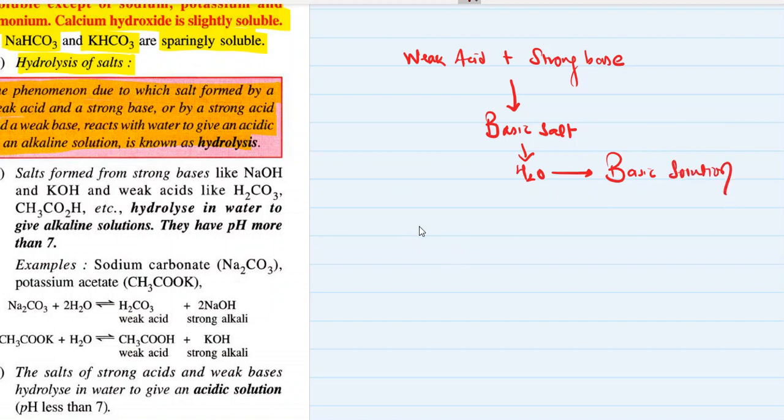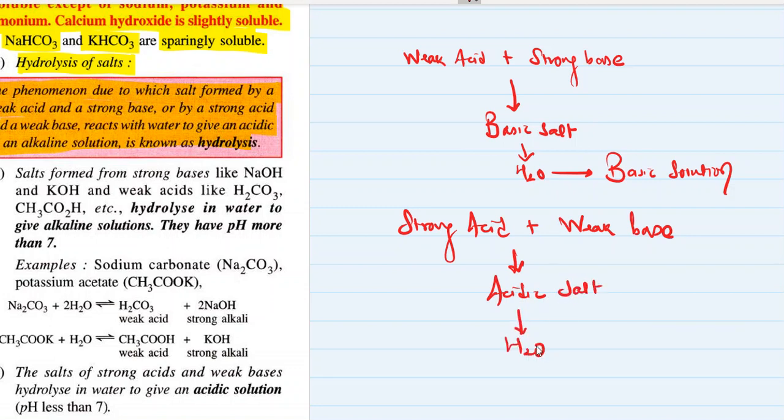On the contrary, strong acid plus weak base also react in a neutralization reaction, but the salt formed is an acidic salt. This acidic salt when put in water furnishes more hydronium ions as compared with hydroxyl ions, and that's why this solution of acidic salt in water is known as an acidic solution.